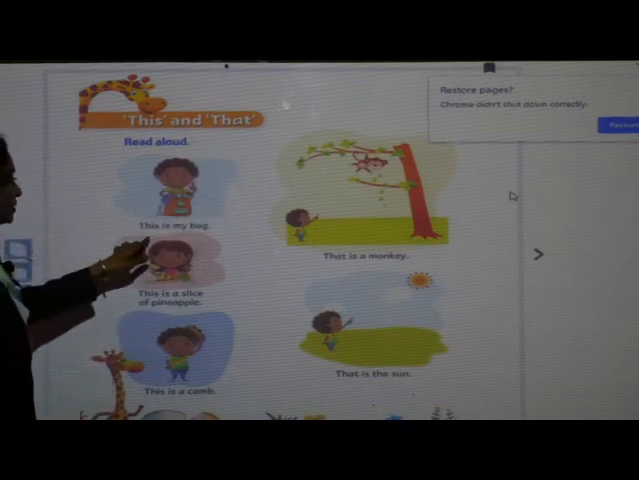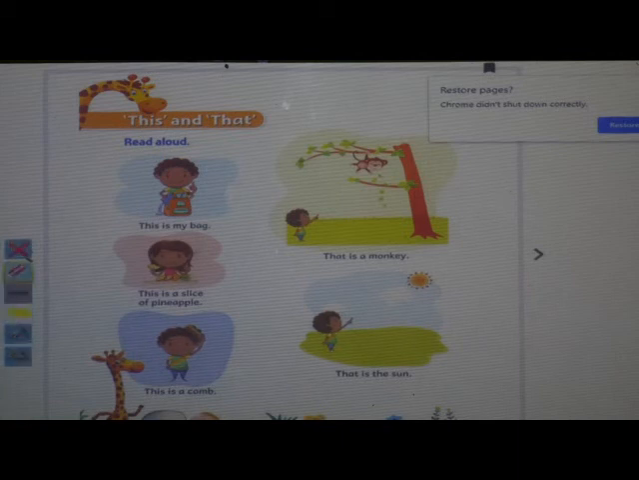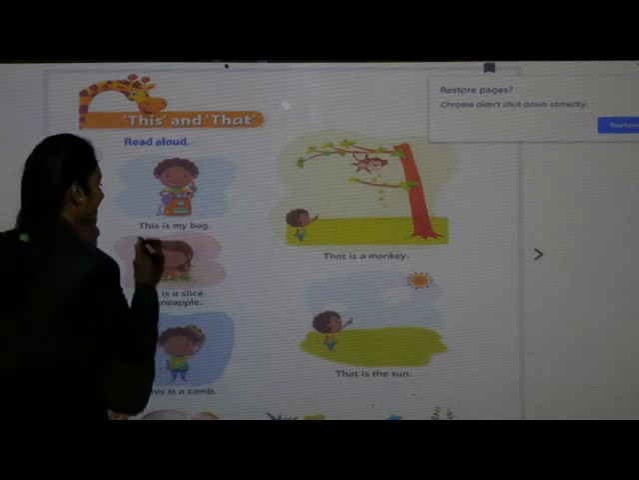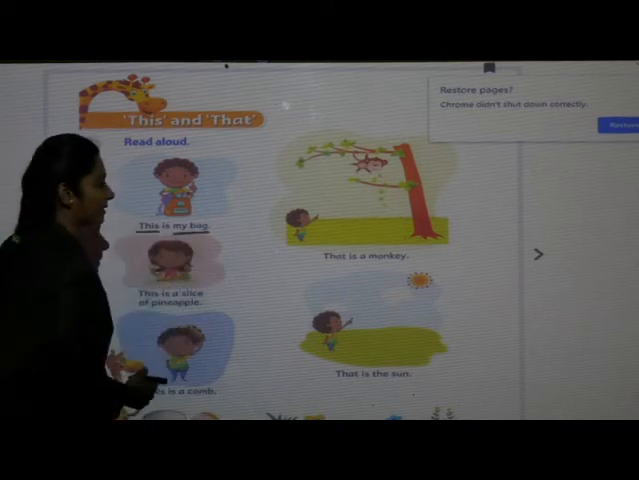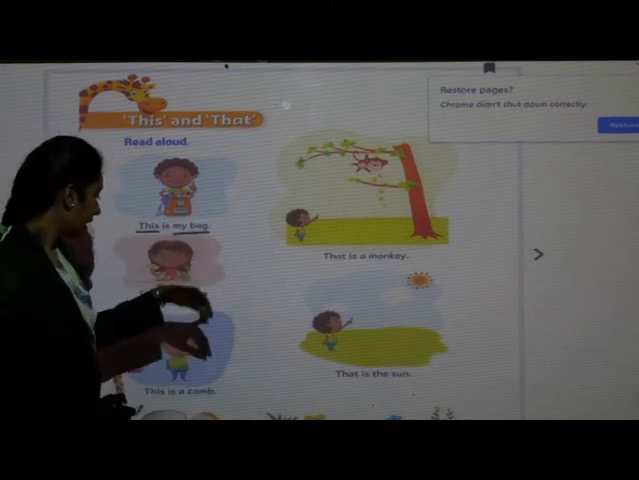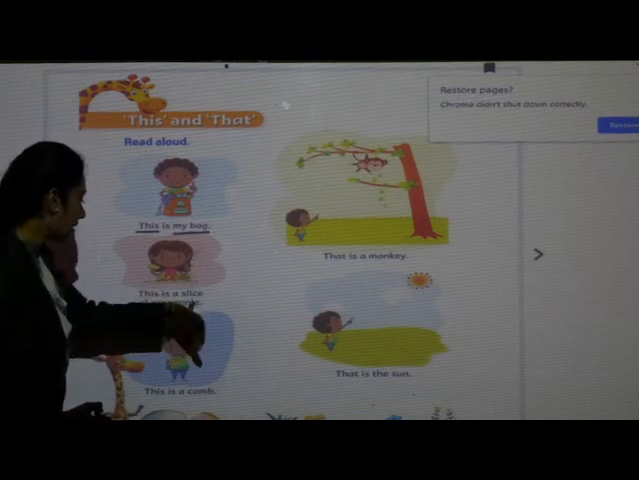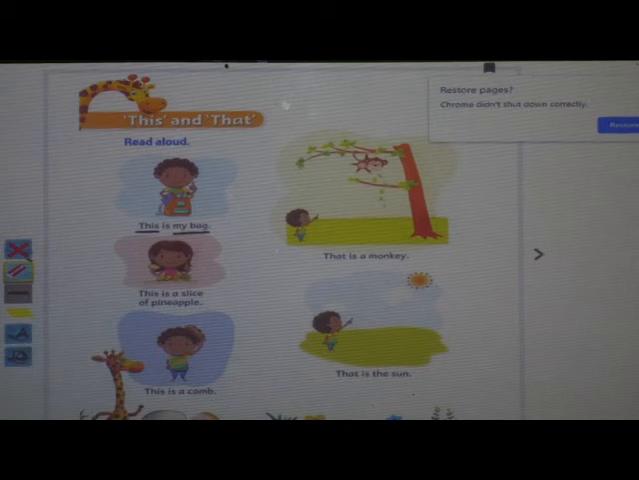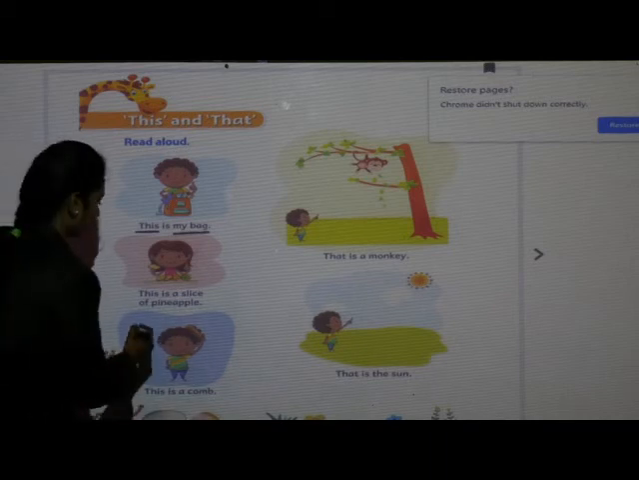Okay, now see children. If you will see in this picture, he is talking about his bag. This boy is talking about his bag. This is my bag. वो दिखा रहा है कि ये मेरी बैग है. This is my bag. Okay. Next, this is a slice of pineapple.